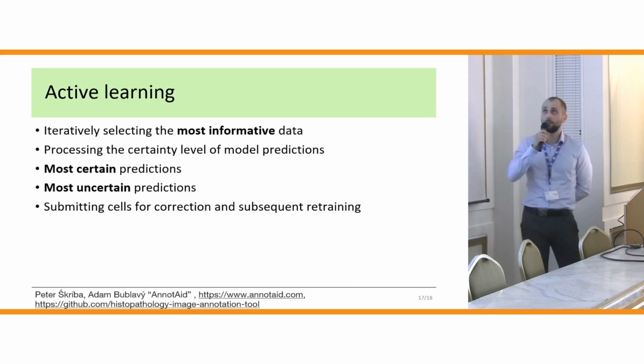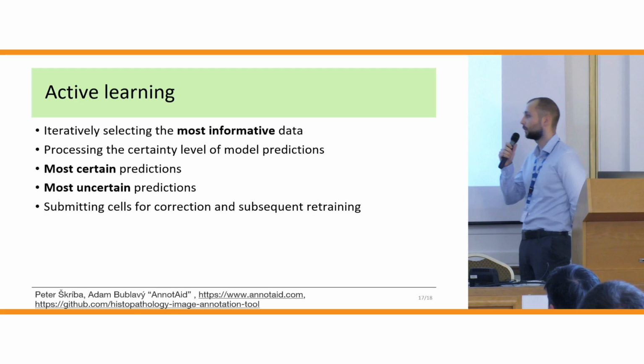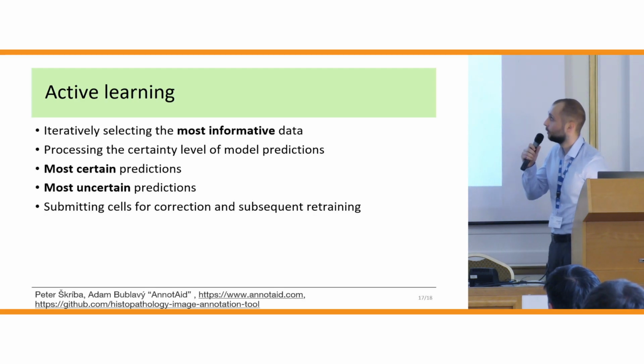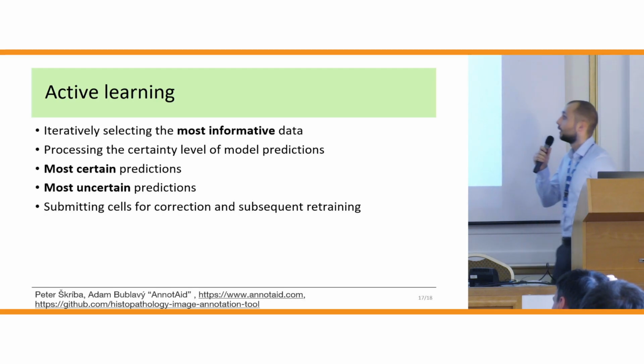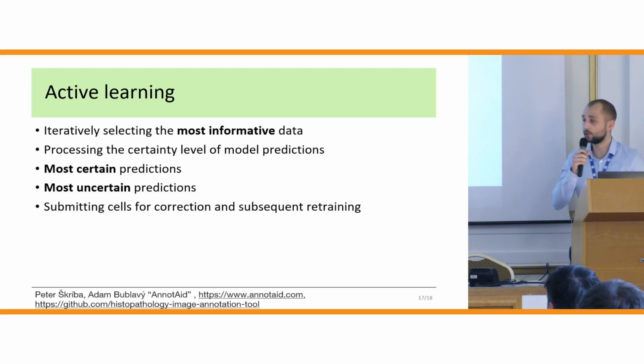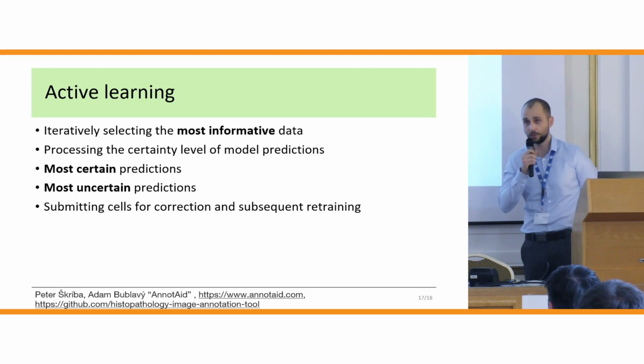The second part is active learning. We implemented active learning into this system. We iteratively select the most informative data. Right now, we have only implemented most certain predictions and most uncertain predictions.